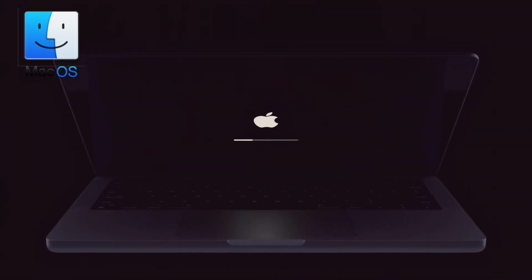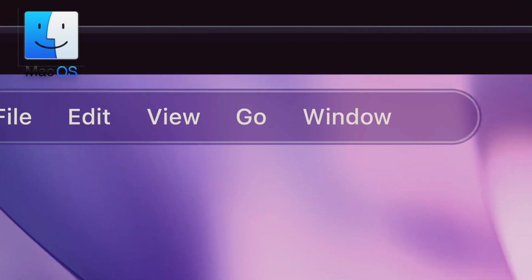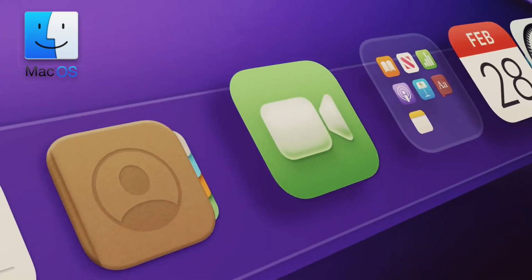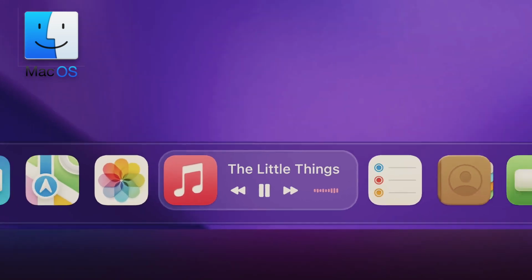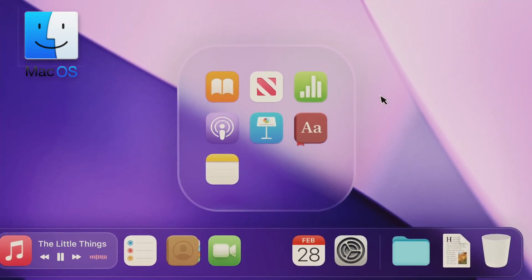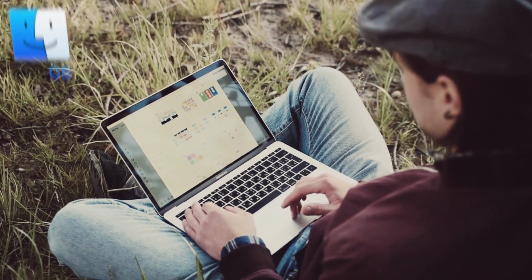macOS. Apple's macOS is celebrated for its sleek and minimalist design. It features a top menu bar with the Apple logo, an application dock at the bottom, and a launchpad for accessing apps. The overall aesthetic is clean, and macOS consistently receives praise for its attention to detail in design, icons, and animations. It's an operating system that often appeals to creative professionals.